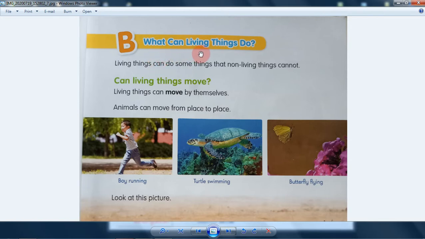What can living things do? Well, there are many things that living things can do, for example running, eating, mating, and so on.